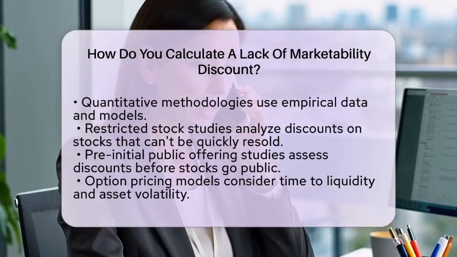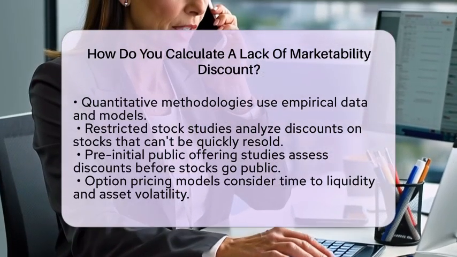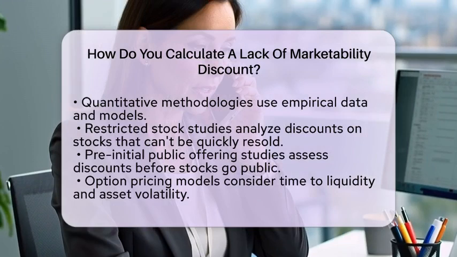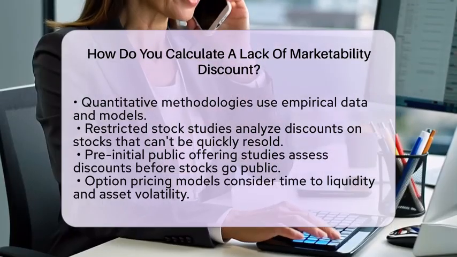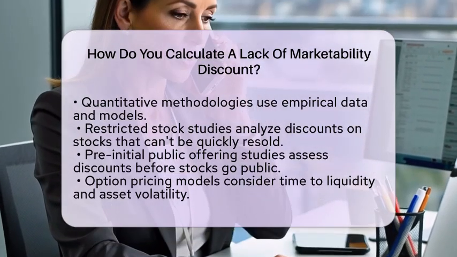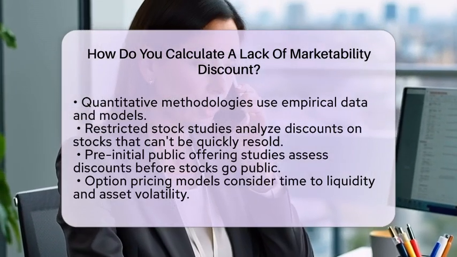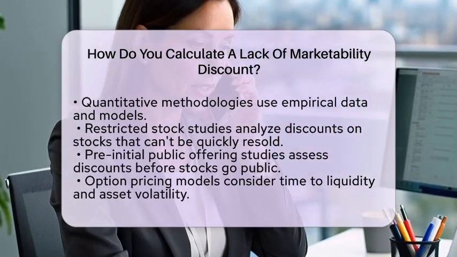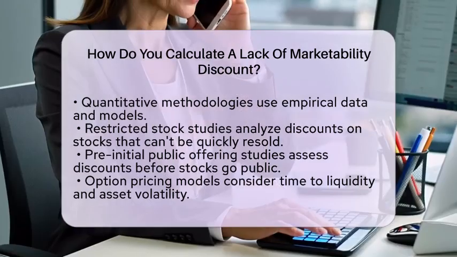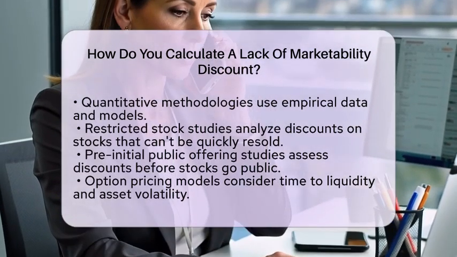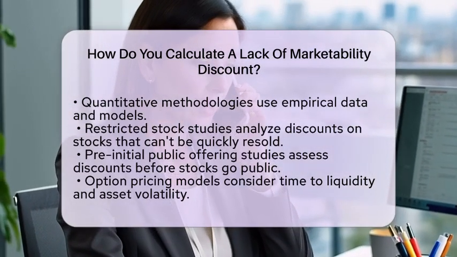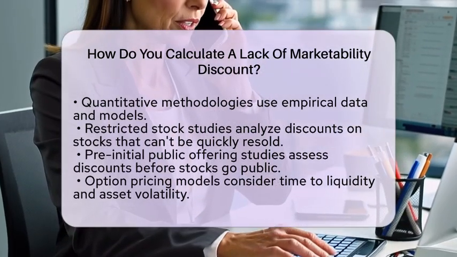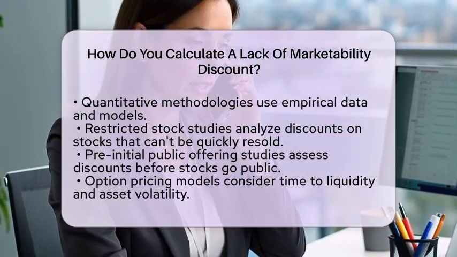Another method is pre-initial public offering studies. These studies analyze discounts applied to stocks before they become publicly traded. The data from these studies can also inform your calculations. Some professionals use option pricing models to estimate the discount. These models take into account the time to liquidity and the volatility of the underlying asset.